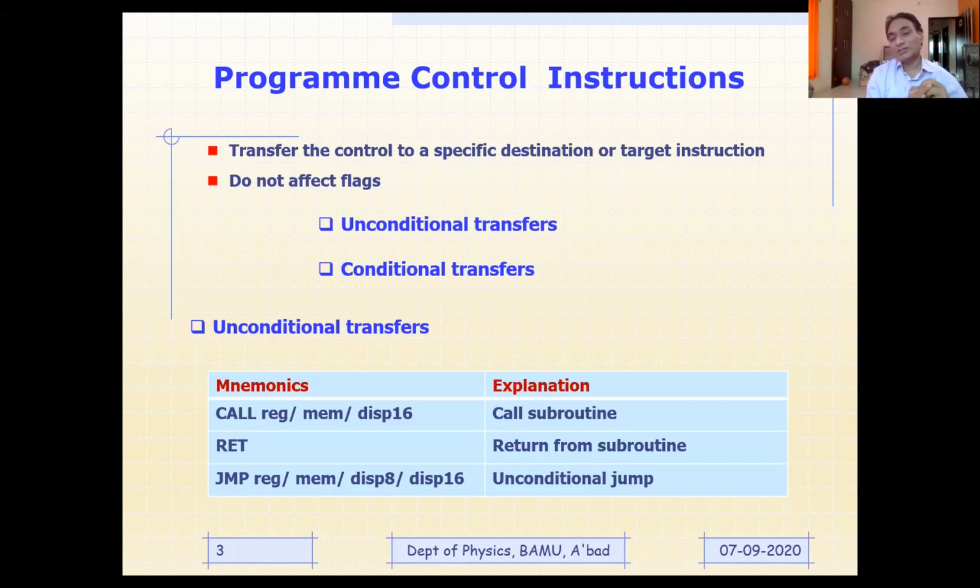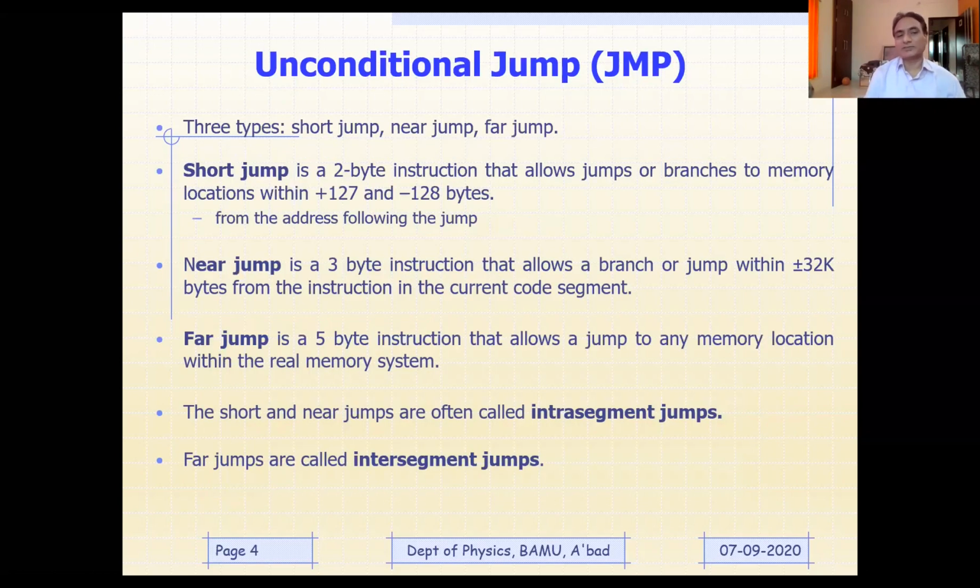Now, how it is going to happen, we will see in detail, but this is a generalized idea I thought I should give you right in the beginning. So there are three different instructions: call, return, and jump. We are going to discuss those three instructions in detail. Let us start with the jump instruction first. Now, I'm talking about the unconditional jump.